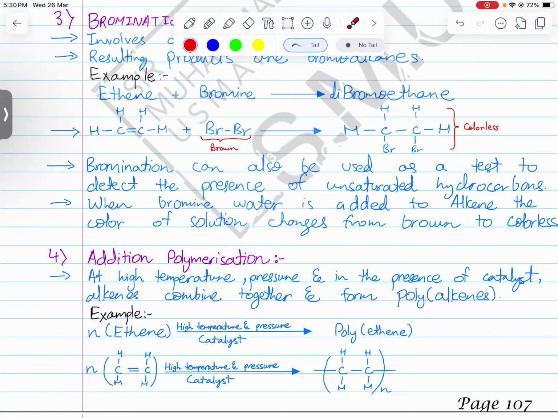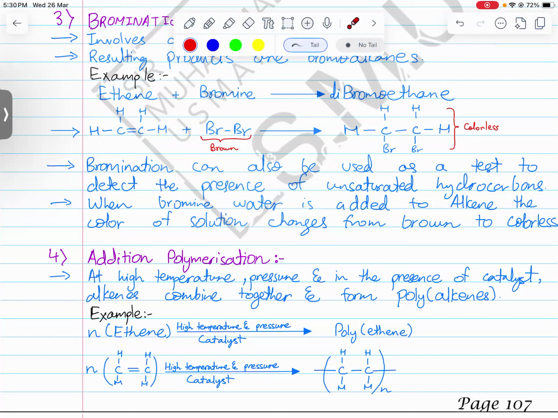So whenever you want to identify whether a compound is alkene, there are multiple ways of asking it. The question can say, describe a test for presence of alkene. Describe a test for presence of carbon-carbon double bond. Describe a test for presence of unsaturated carbons. Describe a test for unsaturation. So all these mean the same thing. The test is very simple.